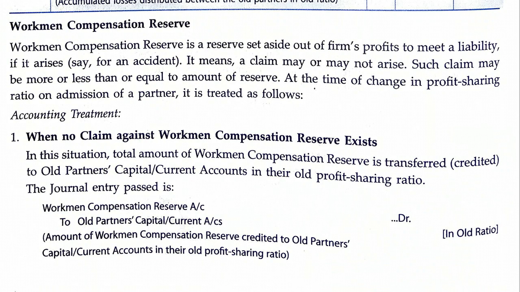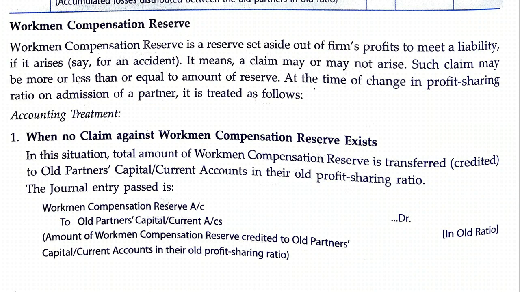So if there is any claim for workmen compensation by any employee, that amount will be paid, and if there is no claim, the entire amount will be transferred to old partners' capital accounts in the old profit sharing ratio. So what is the accounting treatment?